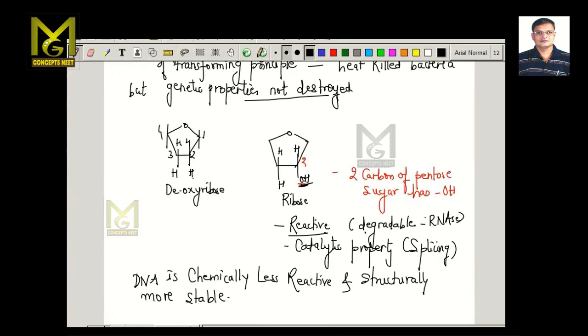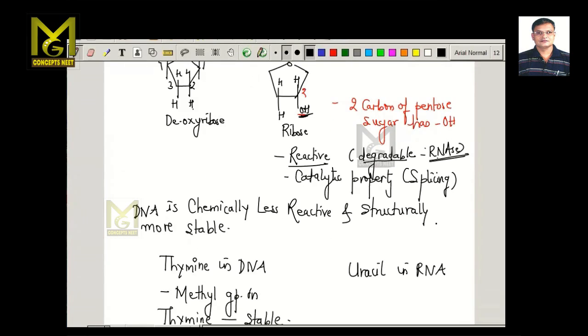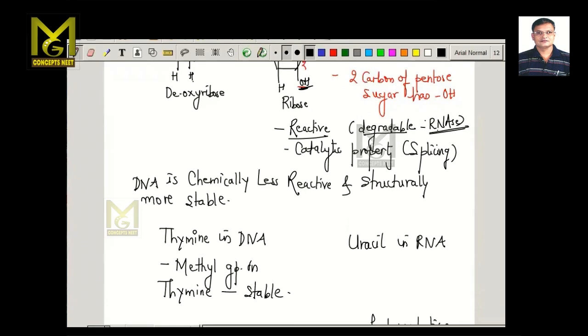That means it can be degraded. It is degradable in presence of enzymes like RNAs. RNA also shows catalytic property, that is in case of the splicing of the genes. Again, if you compare DNA and RNA, DNA comprises of nitrogenous bases in the form of thymine, whereas RNA has a nitrogenous base in the form of uracil.